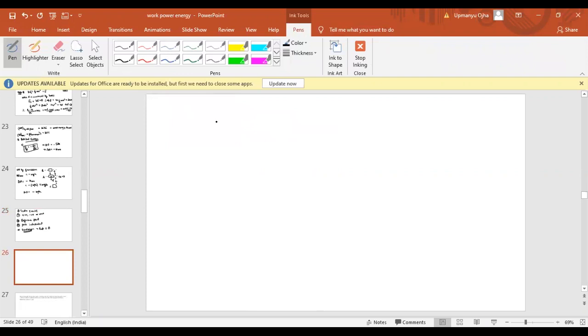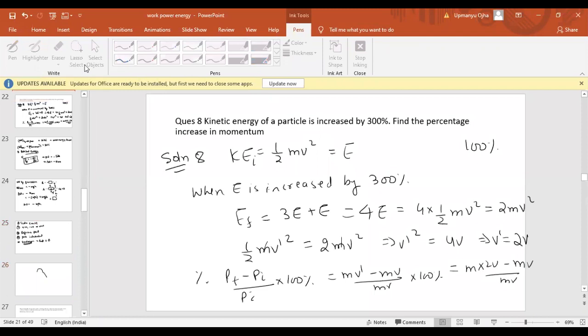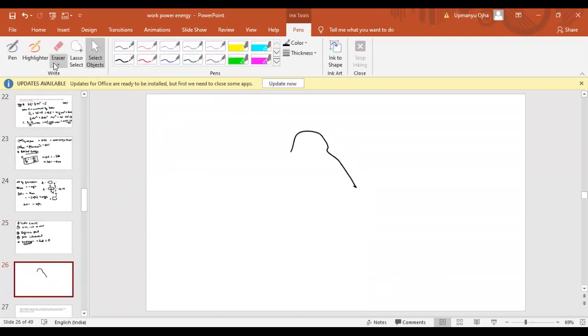First is stable equilibrium. Now if I give you one condition like this, we have some path like this.